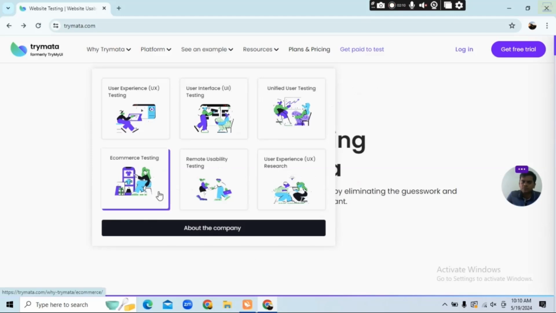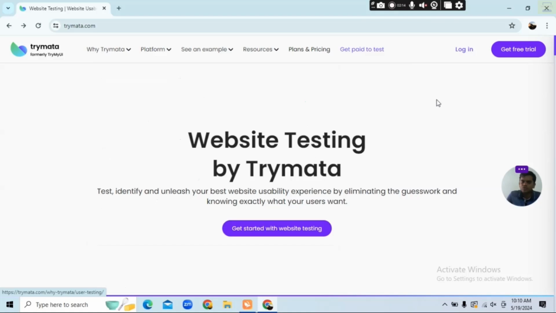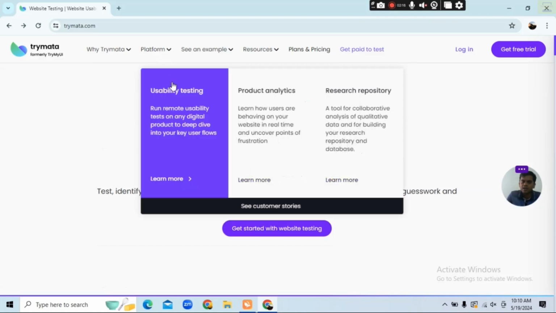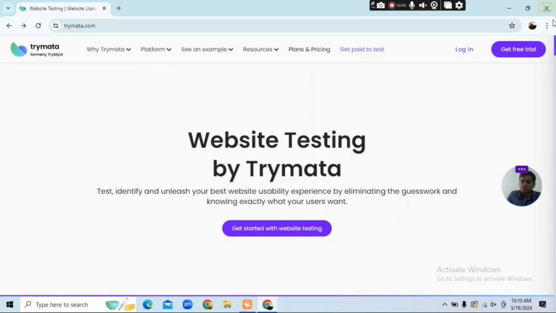E-commerce websites also come, then remote usability testing and user interface platforms are also there. There are platforms for usability testing, product analysis, and research of the composition. These are best for this kind of website to earn money also.